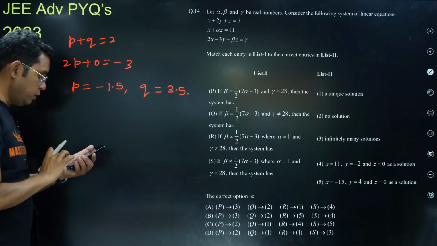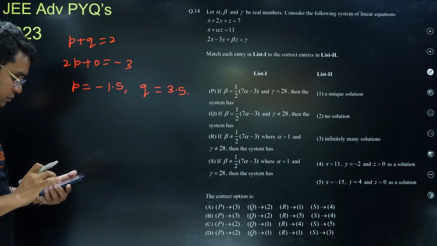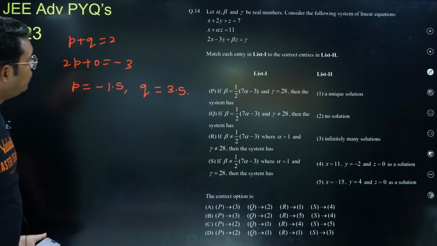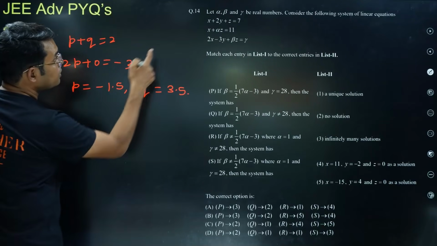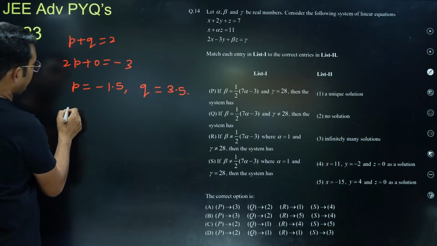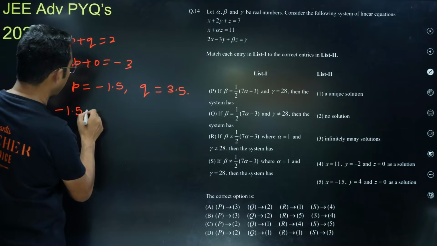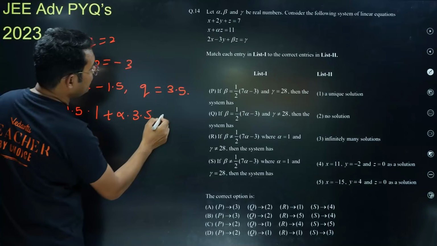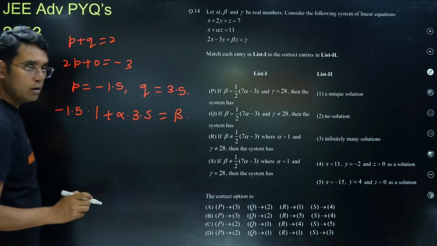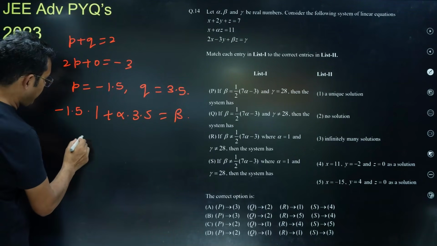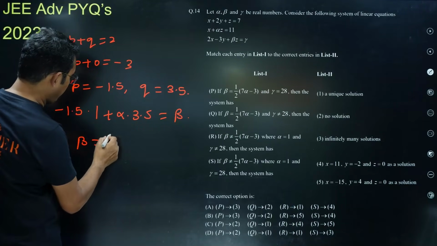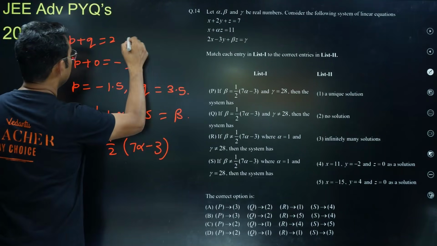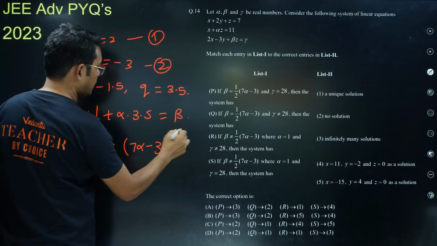Let me check the calculation. Yeah, minus 1.5 and 3.5. Okay, and if we want to satisfy it for Z also, it should be minus 1.5 into 1 plus alpha into 3.5, and that should be equal to beta. Okay, for the third equation. So beta will become equal to 1 upon 2, you can take common, 7 alpha minus 3. Okay, so this is the first equation, this is the second equation, this is the third equation.